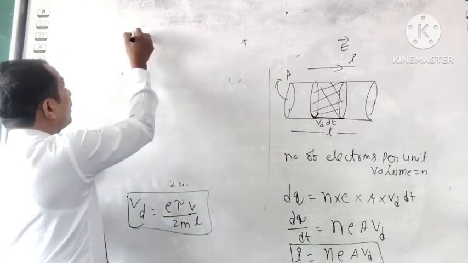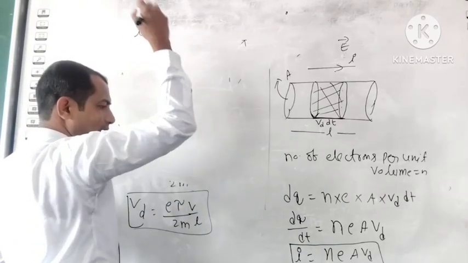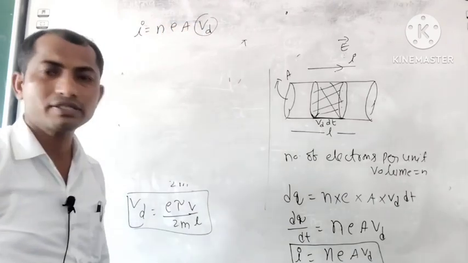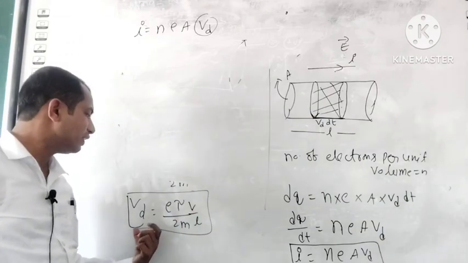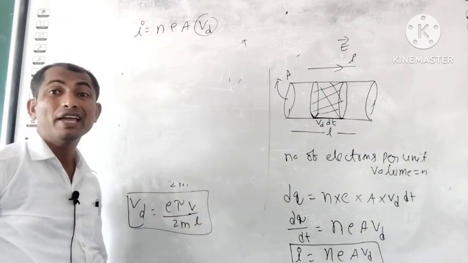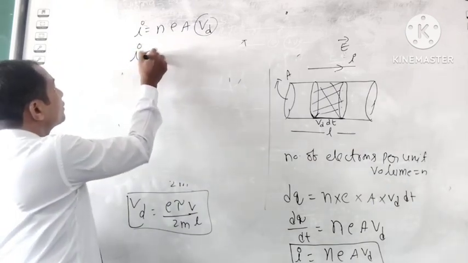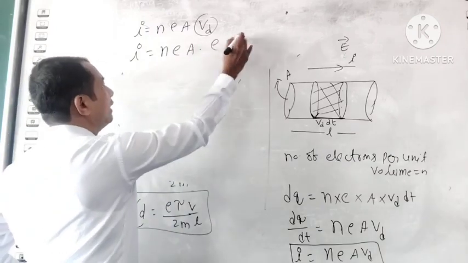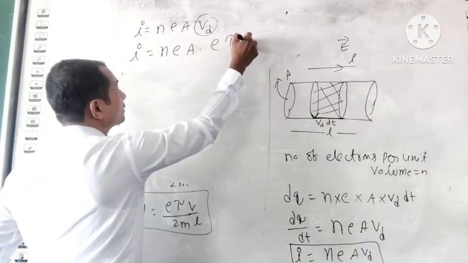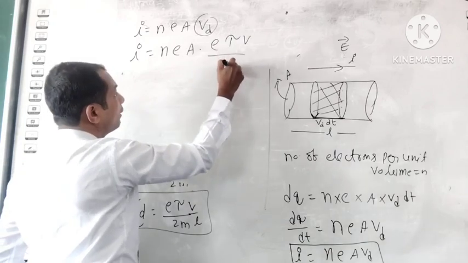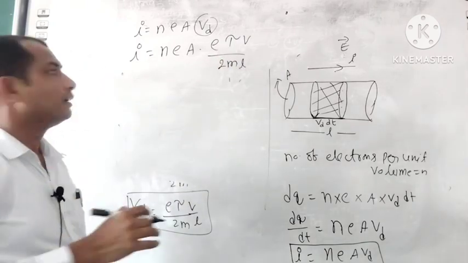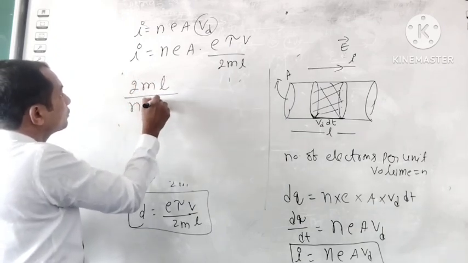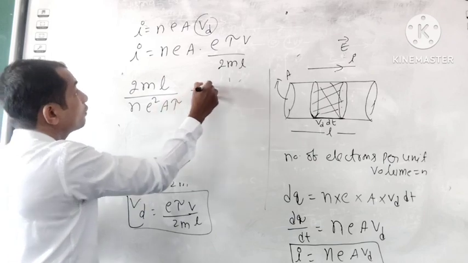I is equal to n multiplies e multiplies A multiplies vd. But this vd is the drift velocity. Drift velocity we already came to know, that is vd is equal to e tau V upon 2 ml. That is, I is equal to n multiplies e multiplies A multiplies vd, which is e multiplies tau multiplies V upon 2 ml, right? From this I can write 2 ml upon n e square A tau is equal to V by I.